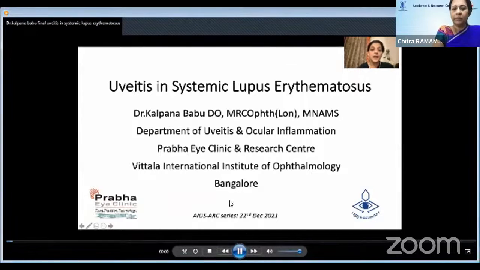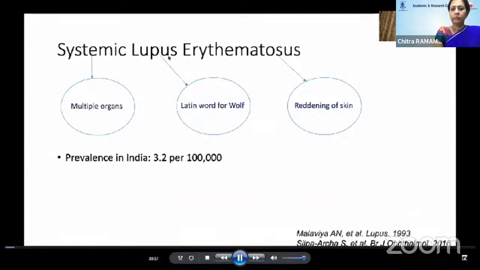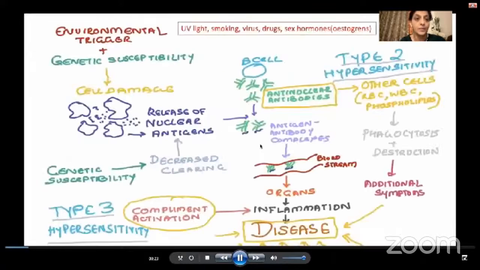Yes, Doctor, I thank the ARC for this invitation. The term systemic lupus erythematosus comes from the words systemic, meaning multiple organ involvement. Erythematosus is reddening of skin. Lupus is a Latin word for wolf, probably referring to the erosive skin lesions resembling wolf bite seen in this condition. This disease is rare in India.